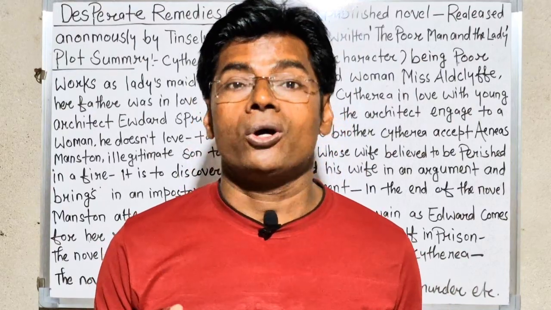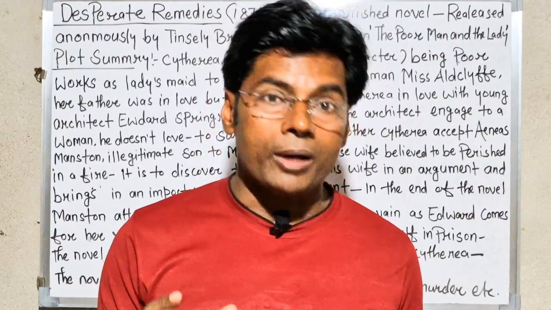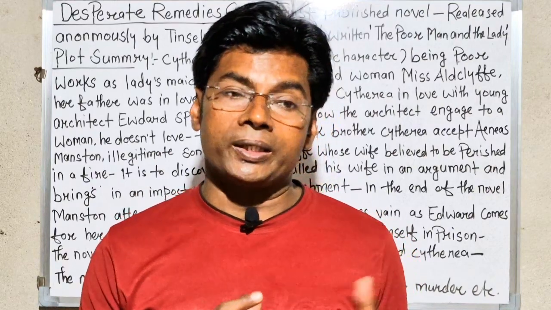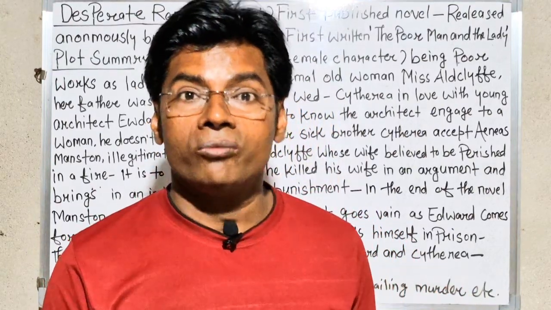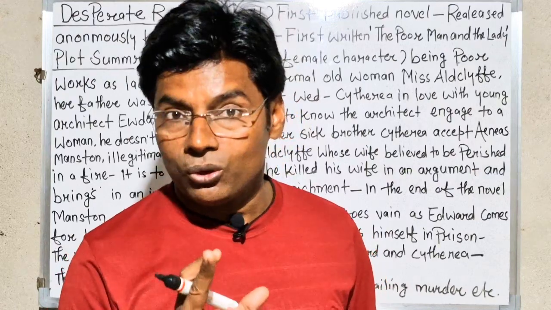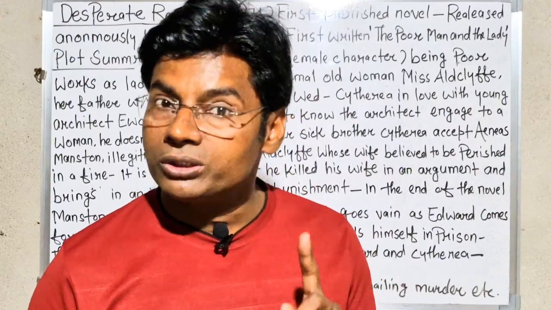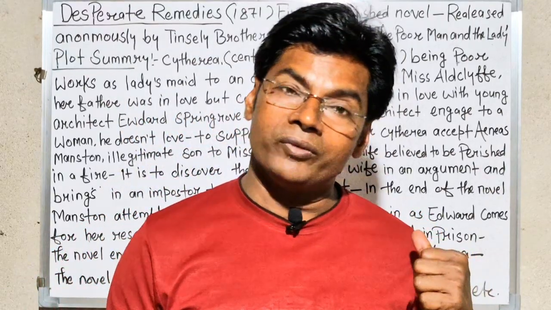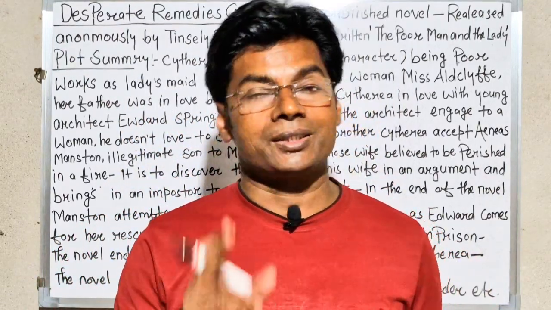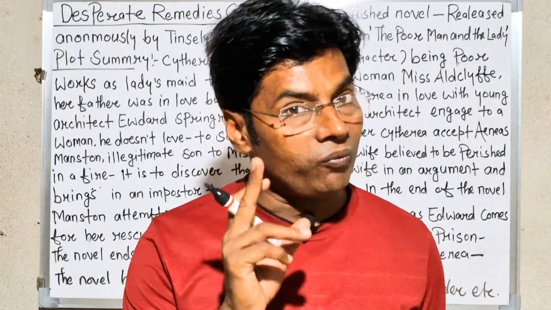The novel did not have so many things required for a novel to be published. So on the advice of George Meredith, he dropped the idea of publishing it. So he came with Desperate Remedies in the year 1871.